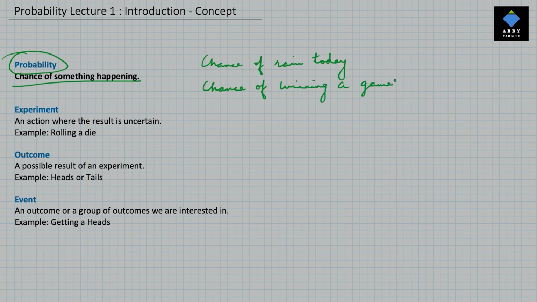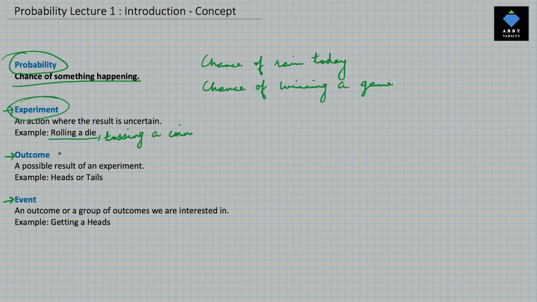Before moving forward, it is important to understand a few terms. The first one is experiment. What is an experiment? It is an action where the result is usually uncertain. For example, rolling a die or tossing a coin.